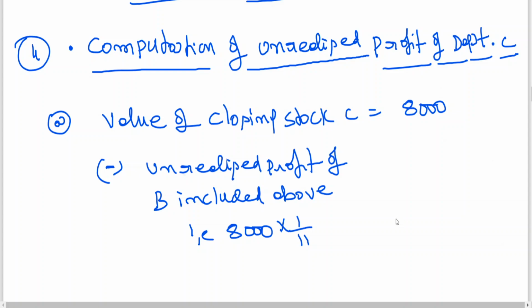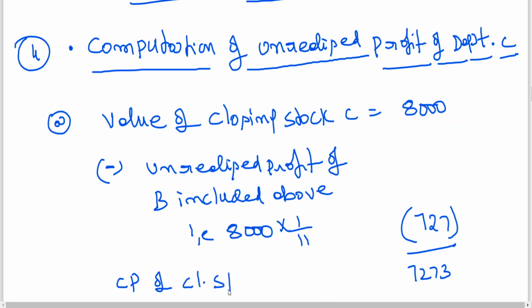you'll be getting 7,727.27. Let me write 727. So 8,000 minus 727, you'll be getting 7,270. 8,000 minus unrealized profit of B included above, which is 727. Then this will become the cost price of closing stock with C, no? Because this is the selling price to B. This is the cost price to C.